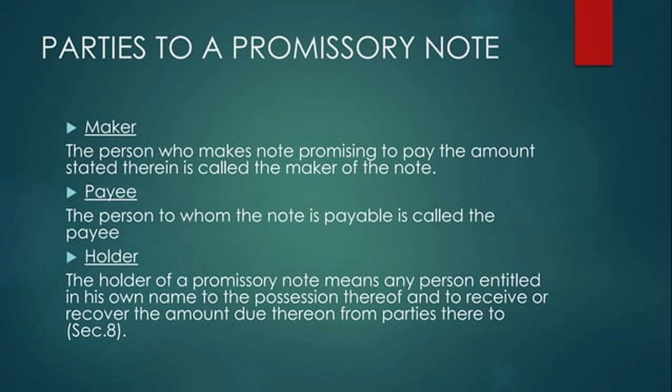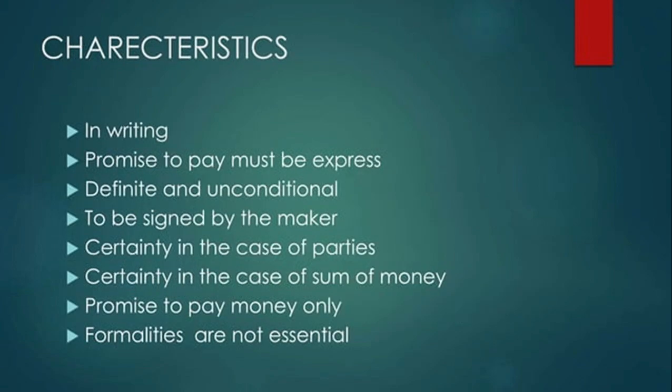The parties are the maker, the payee, and the holder. The maker is the person who makes the note, the payee is the person who is paid. The holder is the person who holds the instrument, which comes under Section 8. Characteristics: it should be in writing, the promise to pay must be expressed, definite and unconditional, and signed by the maker. There must be certainty of parties and of the sum of money. It is a promise to pay money only, and formalities are not essential.